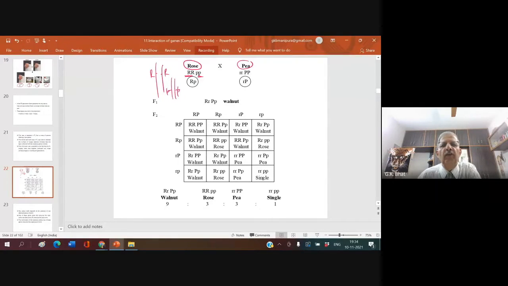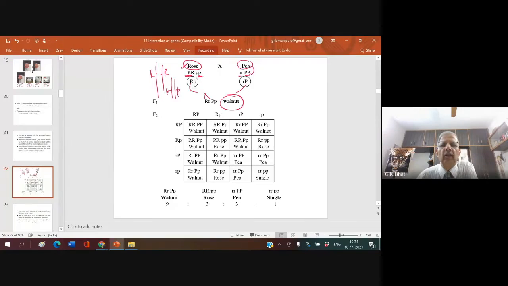But this is recessive, so this is a rose. In a P, there is a capital P, making it a P comb, and it also had another allele rr in a recessive form. When this R and this P on different chromosomes came together, they changed the expression. When capital R and capital P came together due to interaction of genes, this character resulted.